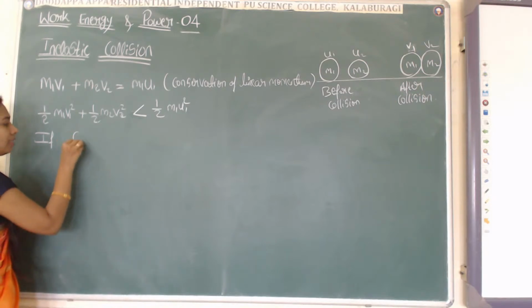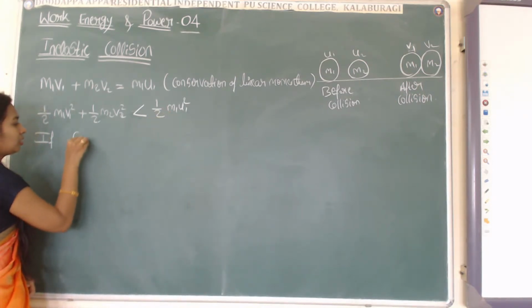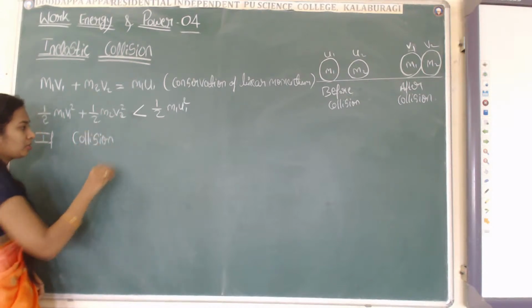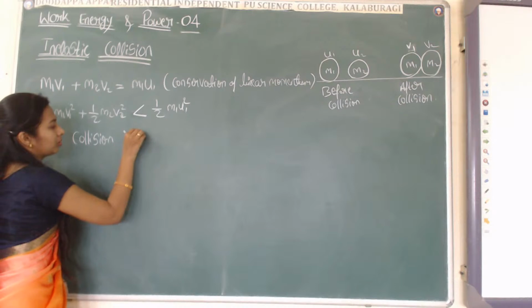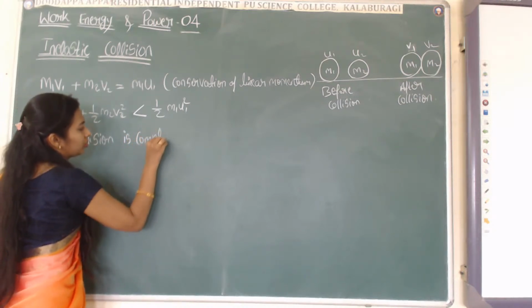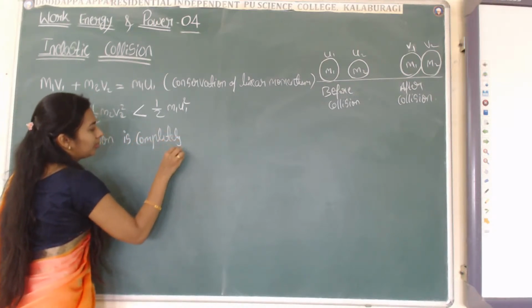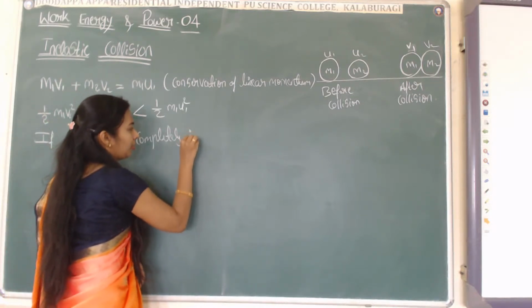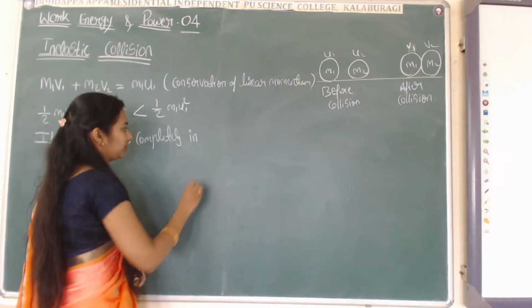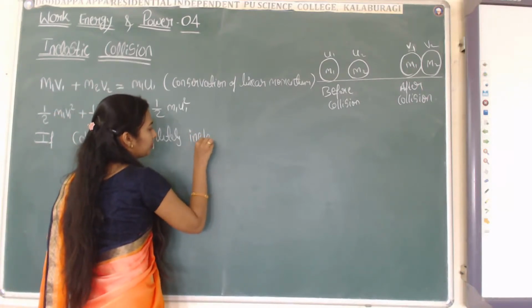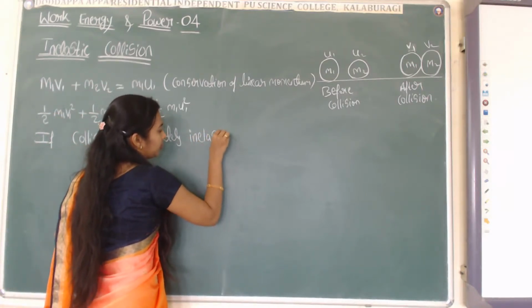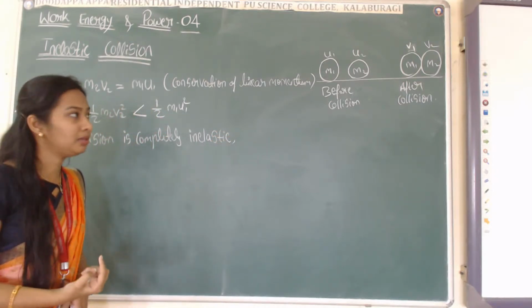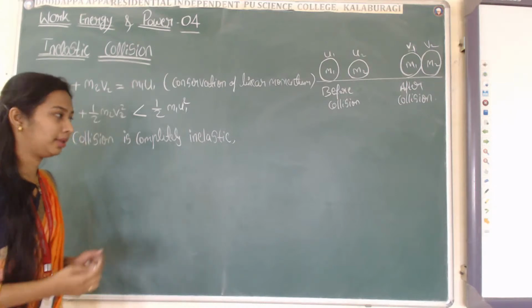If the collision is completely inelastic, or you can say perfectly inelastic, then the masses m1 and m2 move together.